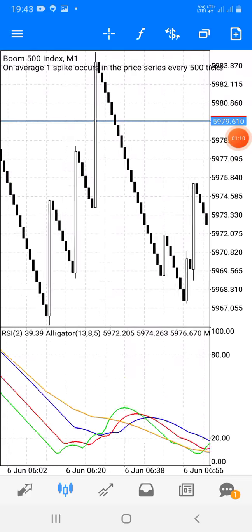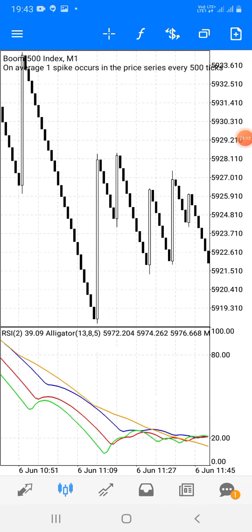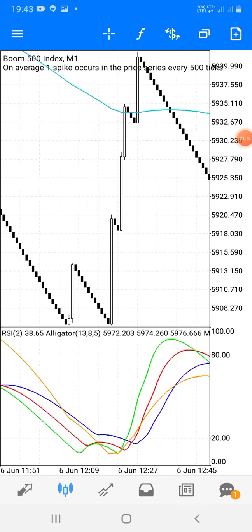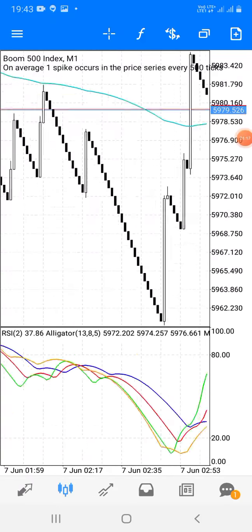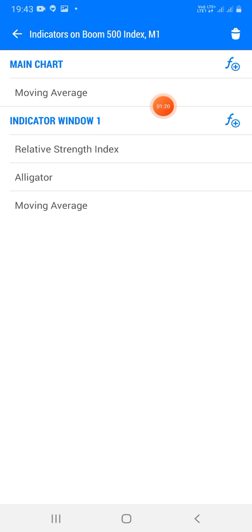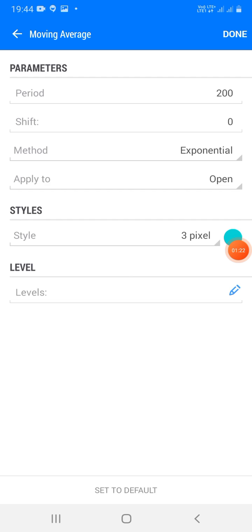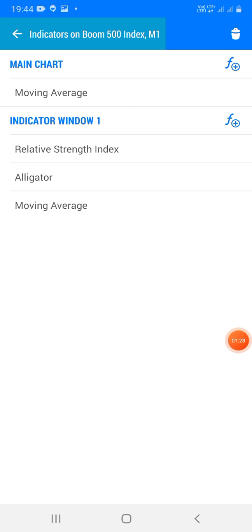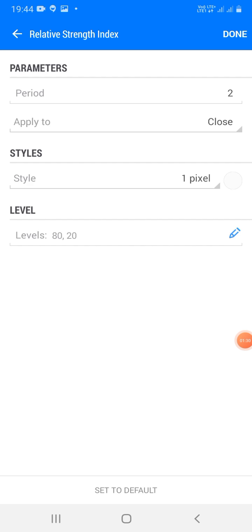Okay guys, so let's start. You can use this strategy on any of the 4 pairs of Boom and Crash. First of all, let me show you the settings. We have to go to Indicators. First, add a moving average, 200, exponential, open. Take a screenshot of that. After that, you have to add a Relative Strength Index, 20, close.